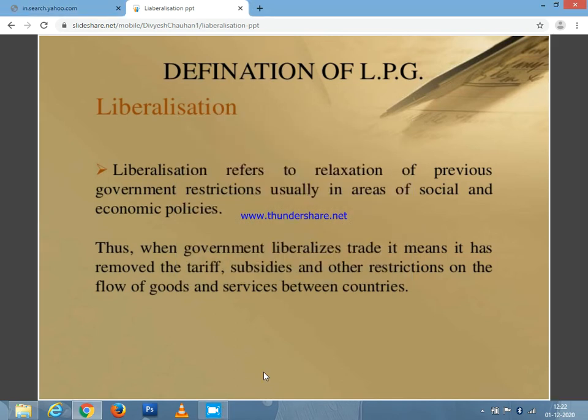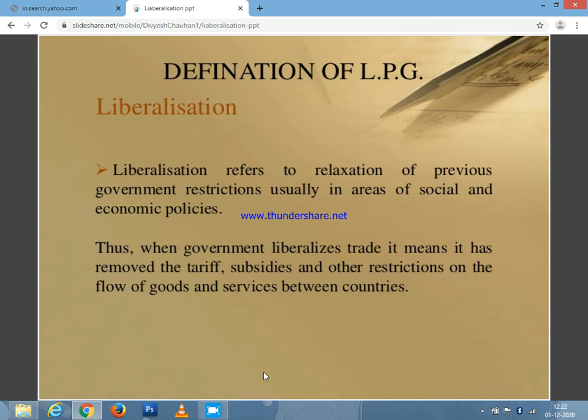It has also removed the subsidies given by the government, and other restrictions on the flow of goods and services between countries. Before liberalization, if anybody wanted to do business with different countries by crossing boundaries, a lot of restrictions were imposed by the home country.